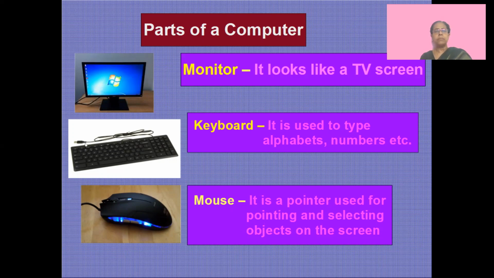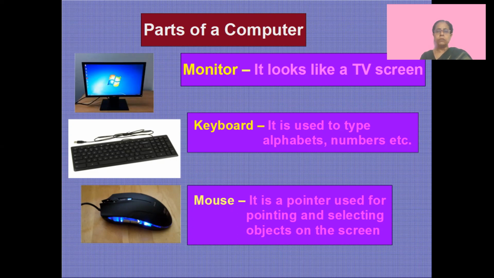The keyboard has many keys on it: alphabet keys, number keys, okay? You even have addition, subtraction, some special keys, function keys. But since you're small, you just need to know that the keyboard has alphabet keys and number keys. You use it for typing, and whatever you type on the keyboard is seen on the monitor.